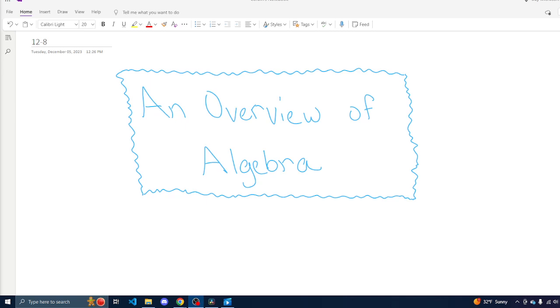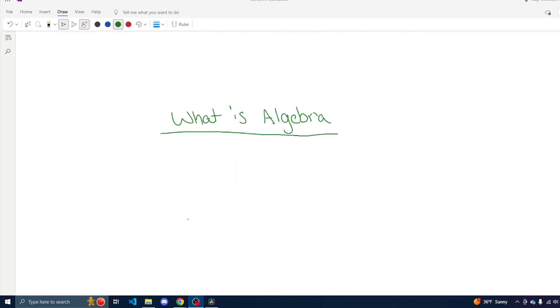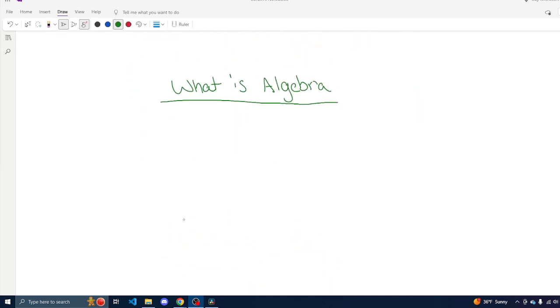Now let's get into some algebra. What is algebra? Algebra is the branch of math that deals with abstract symbols to describe relations and patterns. We can manipulate these symbols using arithmetic and other rules to change our patterns and then model other real-world phenomena as well.